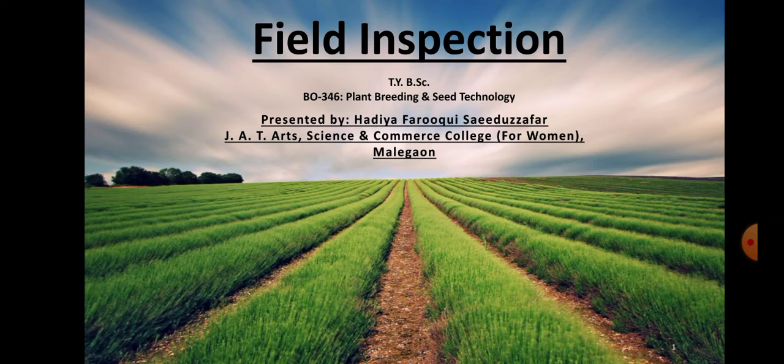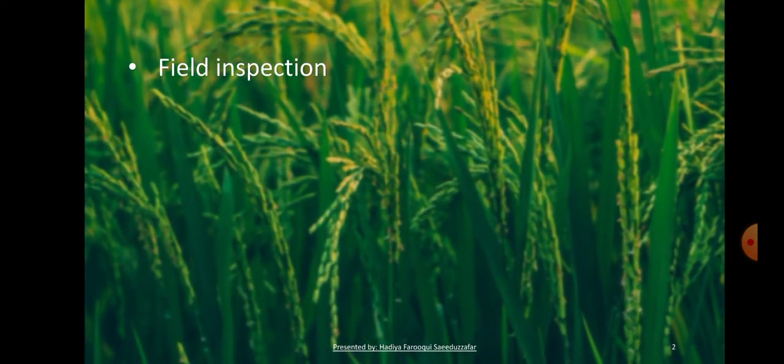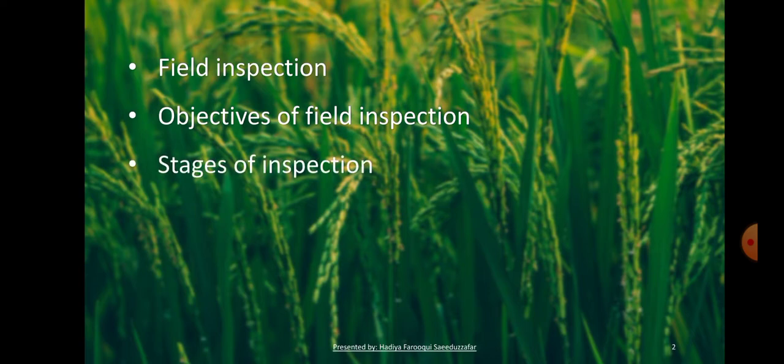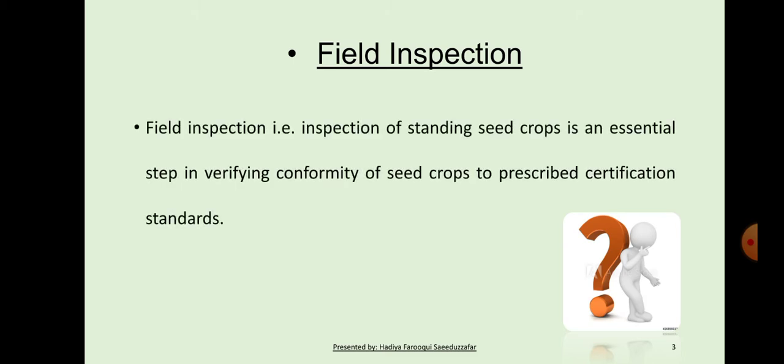Today in this video we are going to discuss field inspection. These are the key points: field inspection, objectives of field inspection, stages of inspection, observation during inspection, and duties of seed inspector. First we see field inspection. Field inspection, that is inspection of standing seed crops, is an essential step in verifying conformity of seed crop to prescribed certification standard.